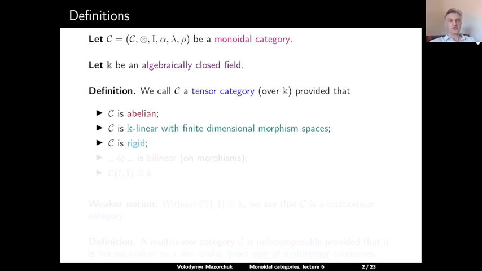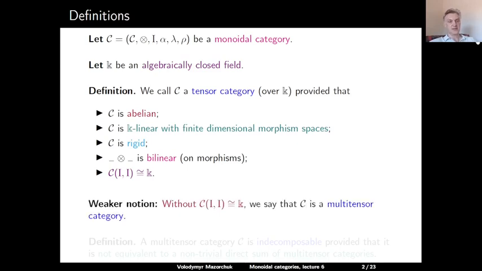The next assumption is that C is rigid. The next assumption is that the tensor product in C is bilinear, so it is K-linear in each variable. And finally, we assume that the endomorphism algebra of the identity object in C is isomorphic to K.